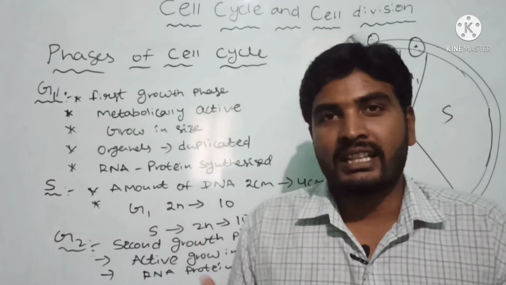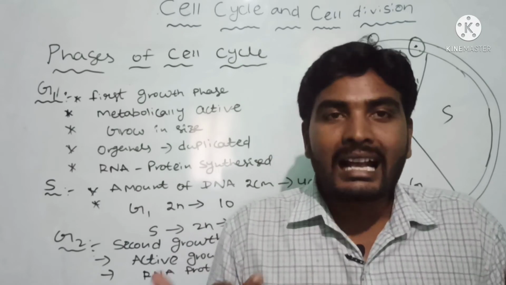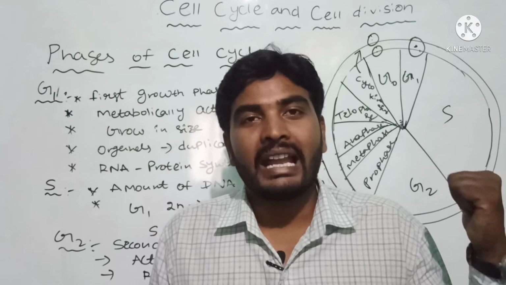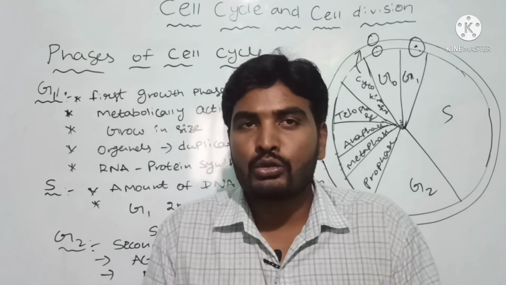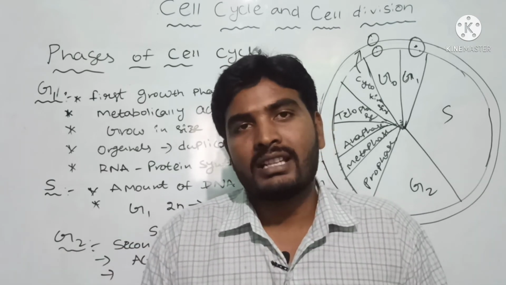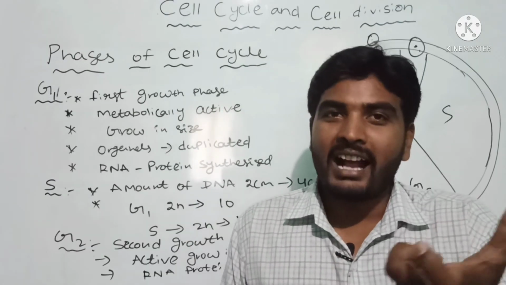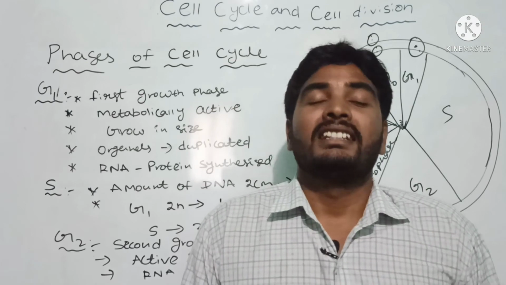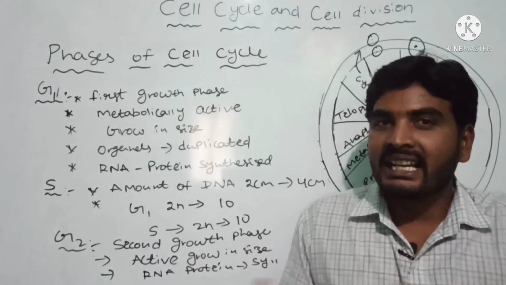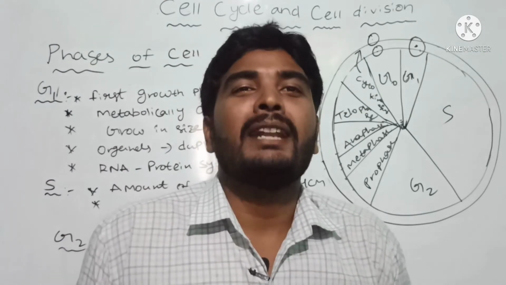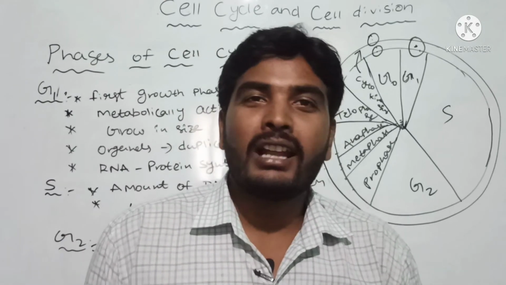Nerve cells lack centrosome, so they are not showing any cell division. Now, some cells can replace cells lost to injury or cell death.